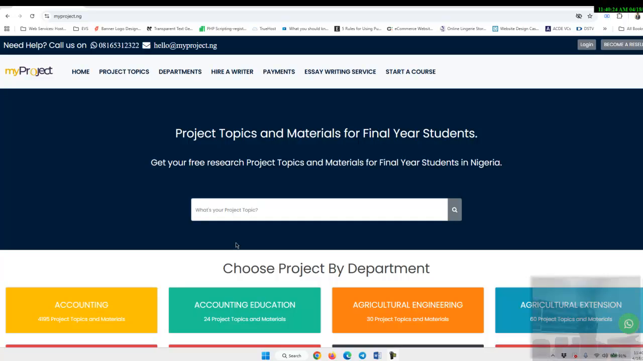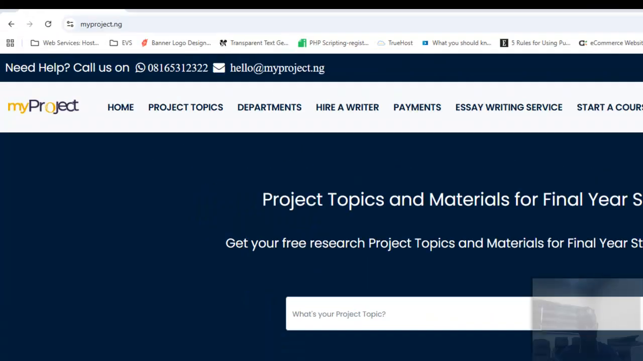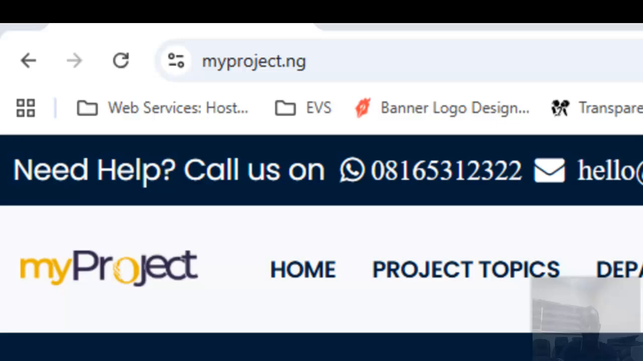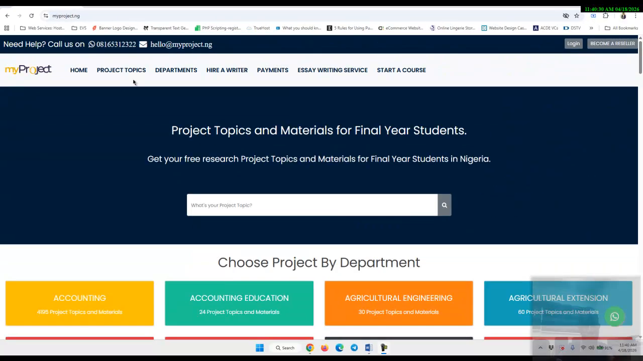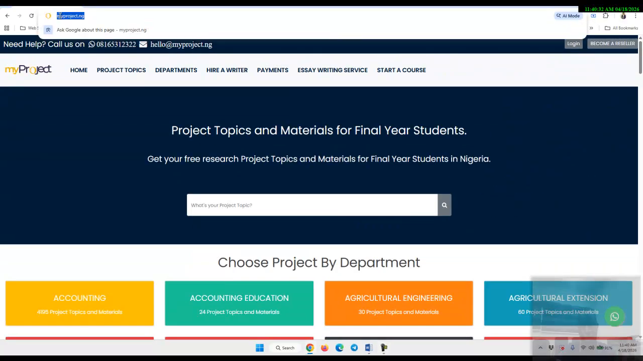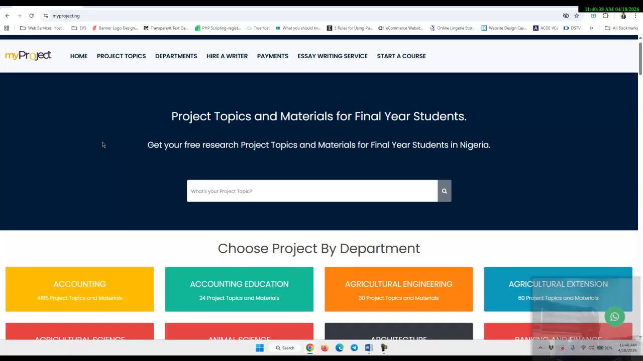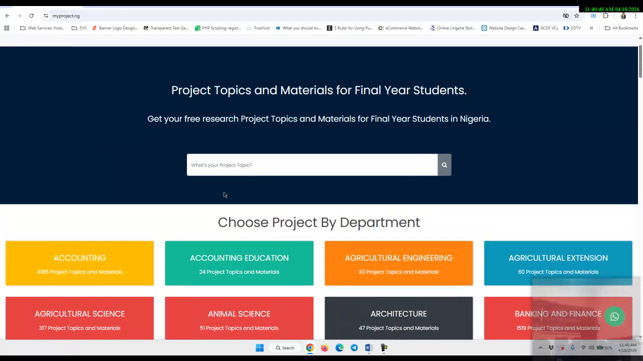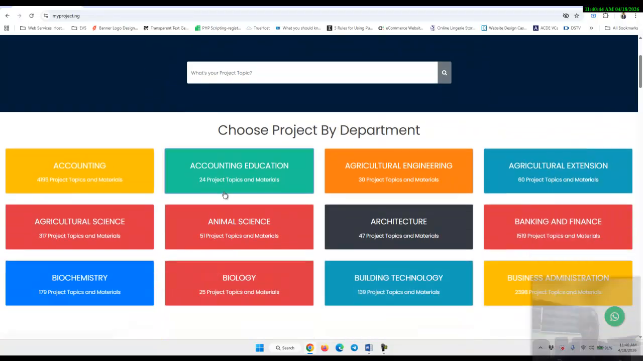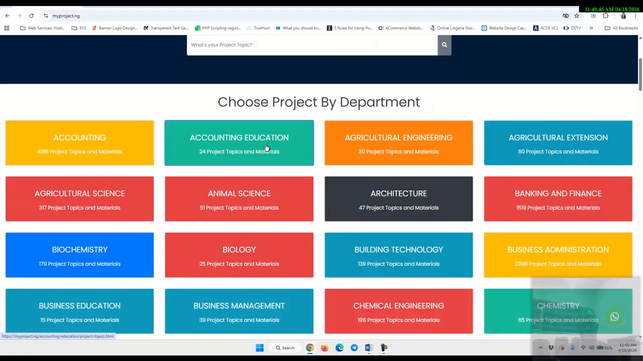The first one is what you are seeing on the screen, myproject.ng. So when you get to myproject.ng, that is www.myproject.ng after typing it into your system, it brings you up here. You will see the projects on this platform divided into different fields. You see accounting, education, agricultural, engineering, architecture, among others.